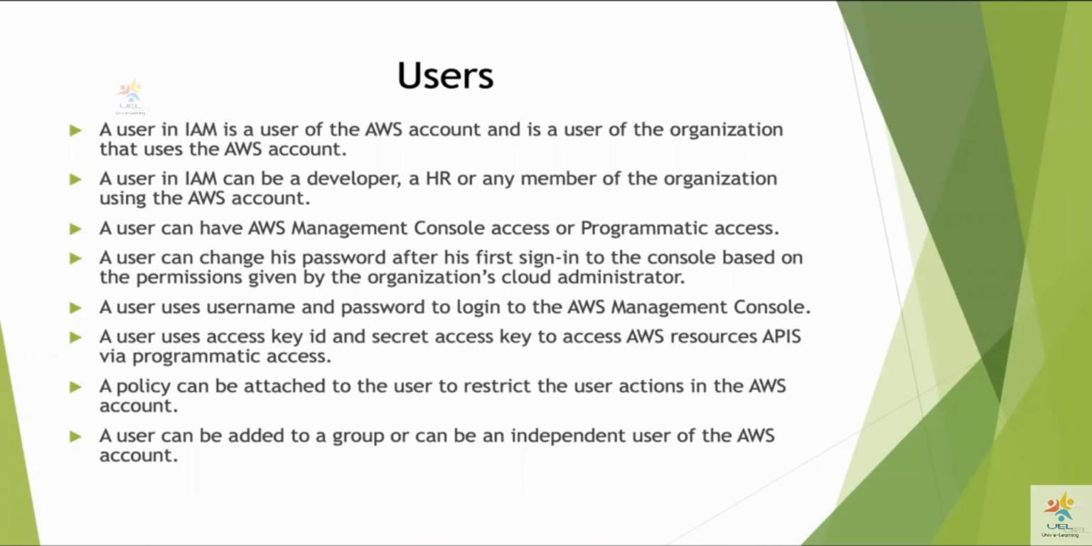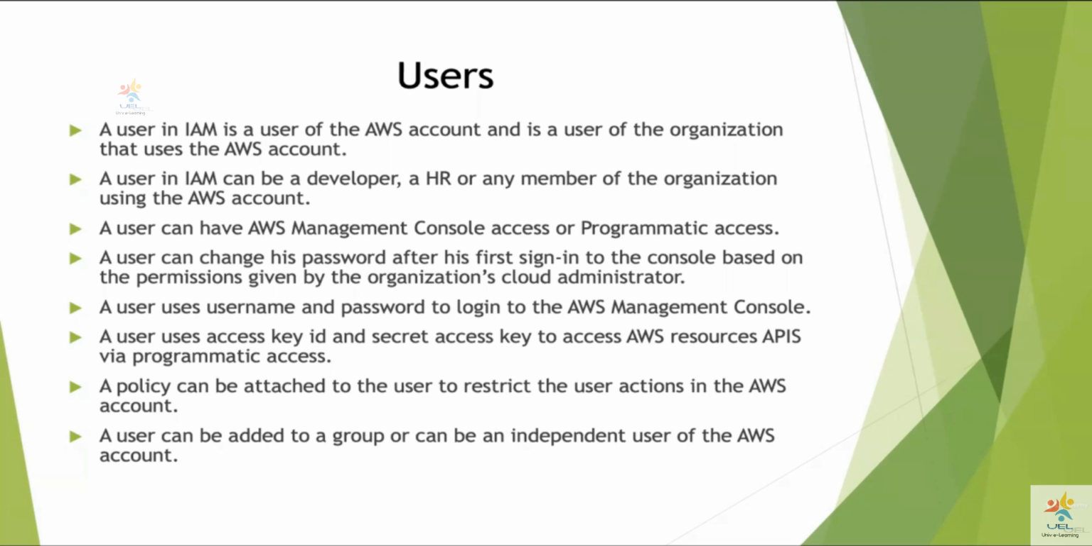He should have an uppercase letter. He should have a lowercase letter. He should have the password to this particular length, and so on. And a user uses his username and password to log into the AWS management console. And a user uses the access key ID and secret access key to access the AWS resources via programmatic access. That is through APIs, through the CLI, through the command line interface in the sense.